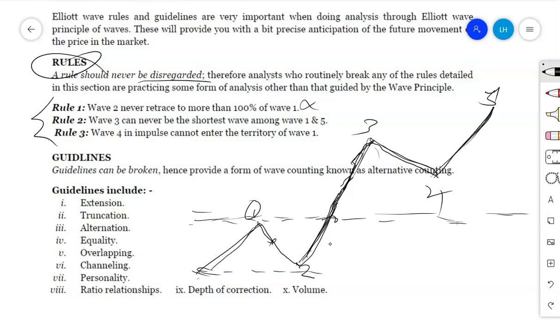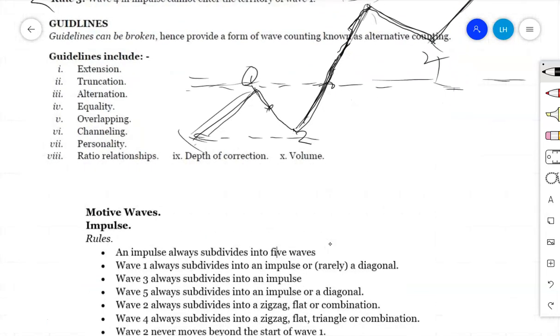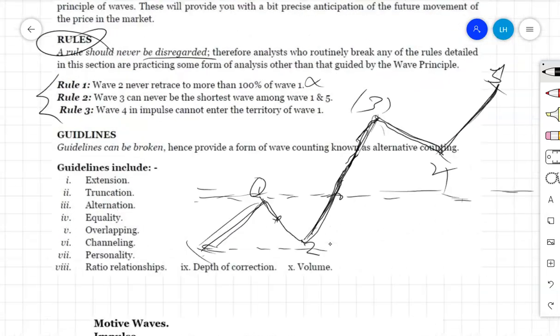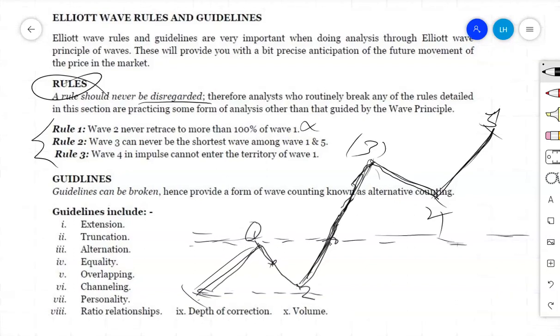Sometimes wave number 5 can be the longest, or sometimes wave number 1 can be the longest, but wave number 3 should never be the shortest. Therefore, it can have equality with wave number 1, or with wave number 5. So anything can happen, but at the basic level, we expect wave number 3 to almost always be the longest. Those are the things covered at the basic level based on the rules.